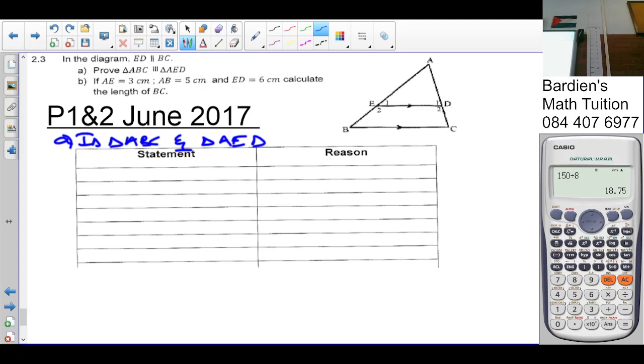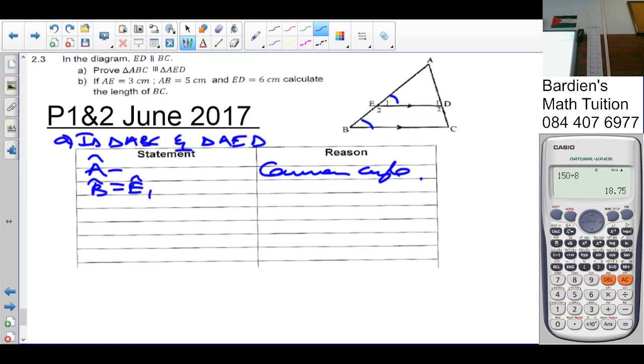Angle A is going to be a common angle. Why? Because that's in both triangles. Can you see that? So ABC and AED. Angle A is in both triangles, so angle A is going to be a common angle. Angle B is equal to angle E1.